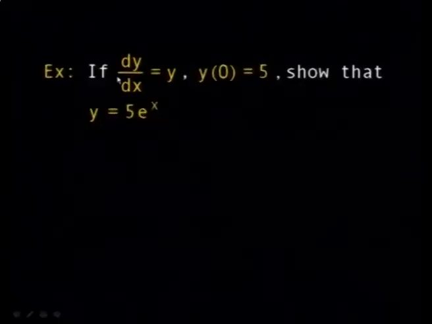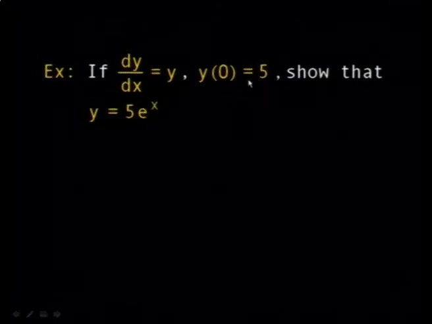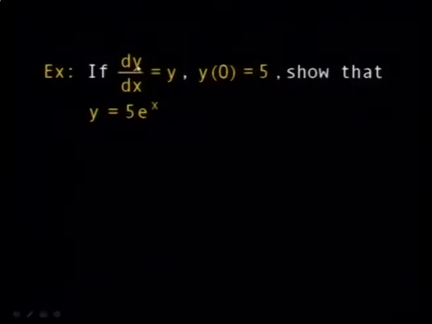This is another equation here. dy by dx is equal to y. And given y of 0 is equal to 5, show that y is equal to 5 e to the power x. Now here, these kind of equations, they call them separable differential equations, but there is no need to integrate it.